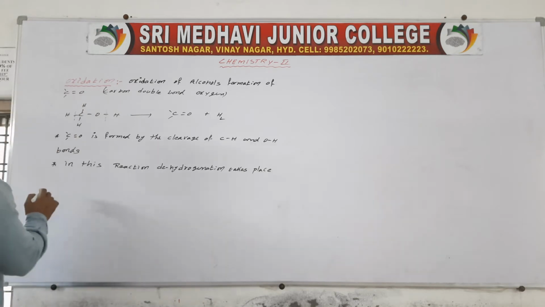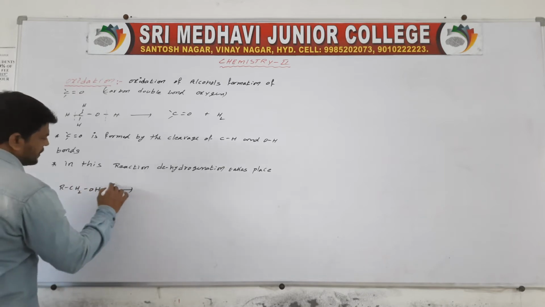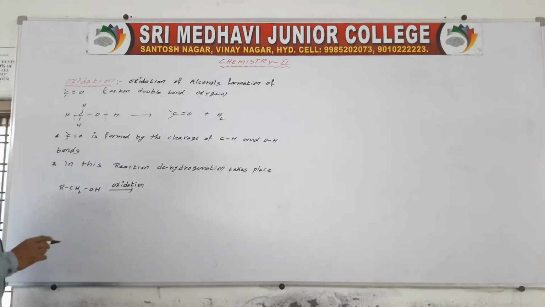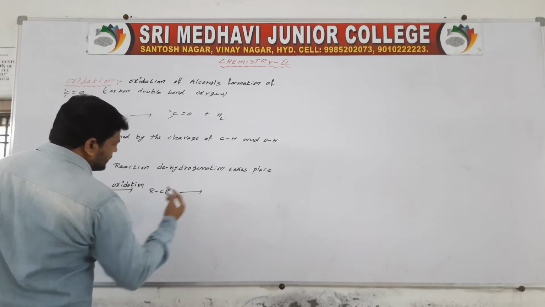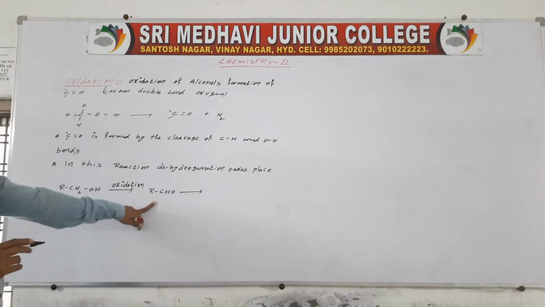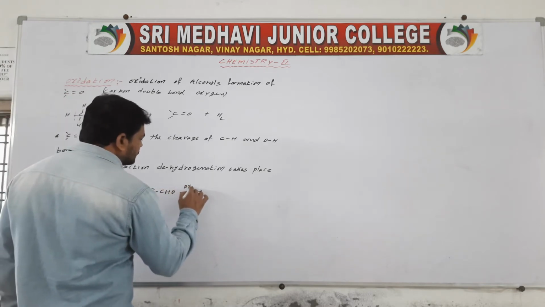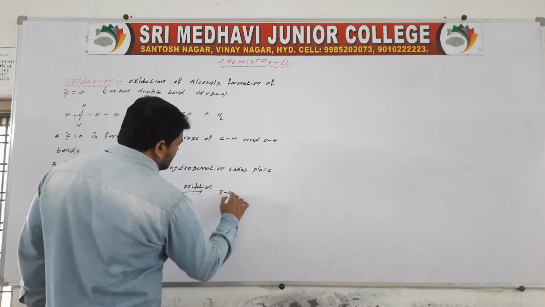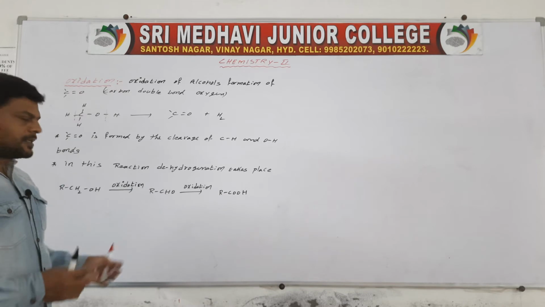So here RCH2OH on oxidation forms RCHO. Again oxidation, RCOOH is formed. Here oxygen is added, that is oxidation.